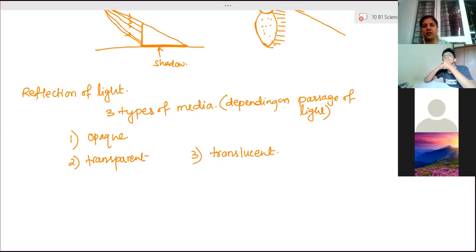Clear? Paper, a thin paper sheet, tissue paper, all those are translucent because light can pass, but not fully. Some percent of light can pass through it. Some percent gets reflected back, some percent passes through. Then that kind of a medium is called a translucent medium. So all the media are clear?